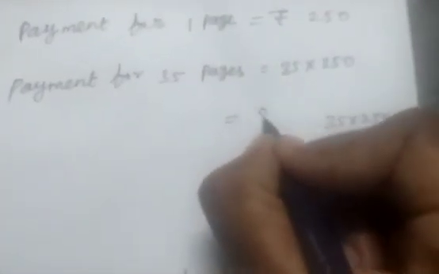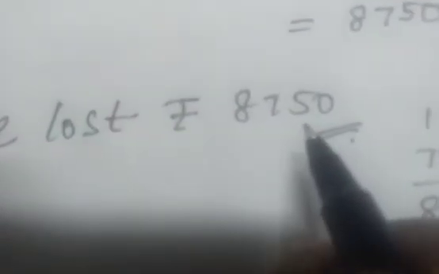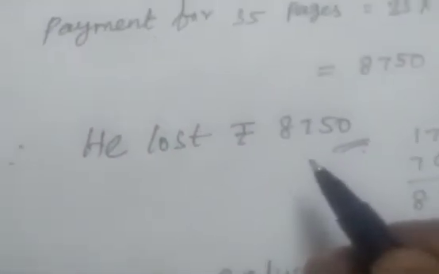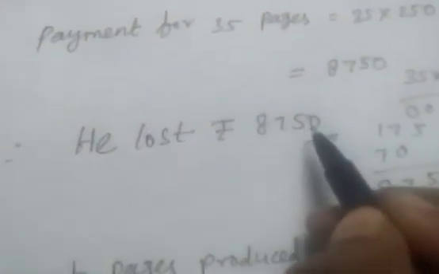So 8,750. Therefore Tamil Nambi lost rupees 8,750.